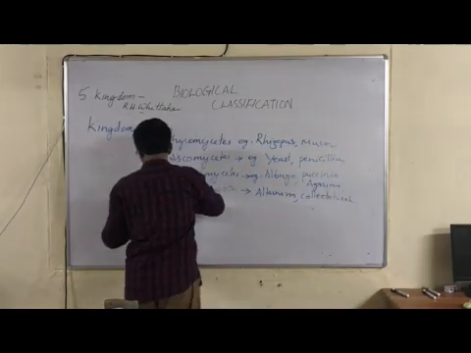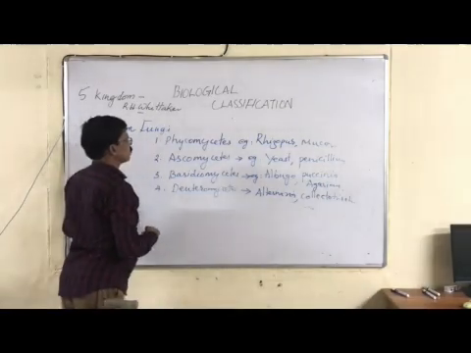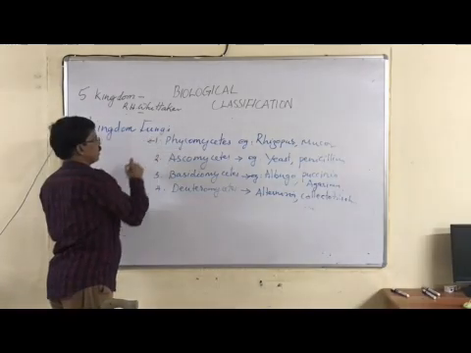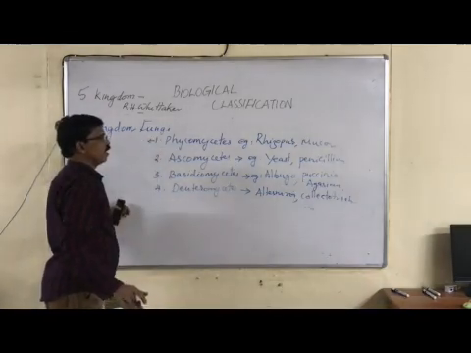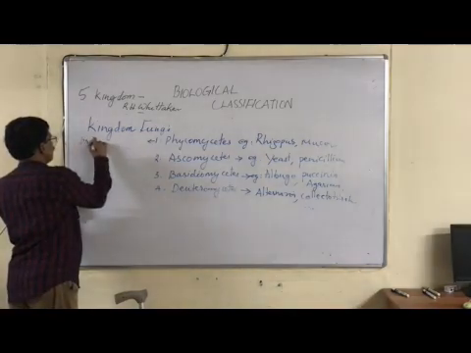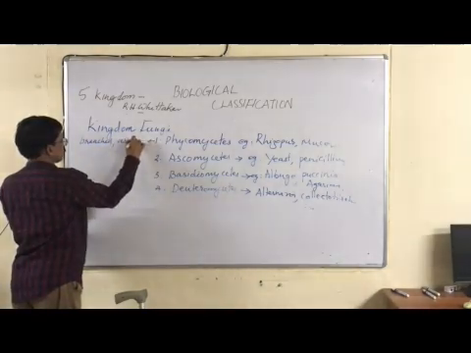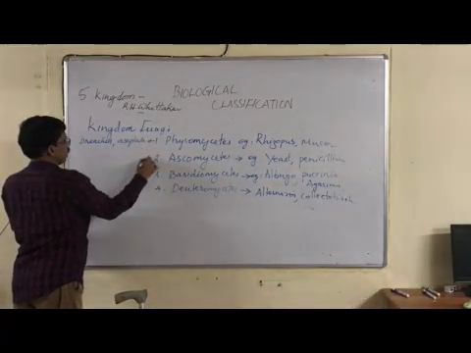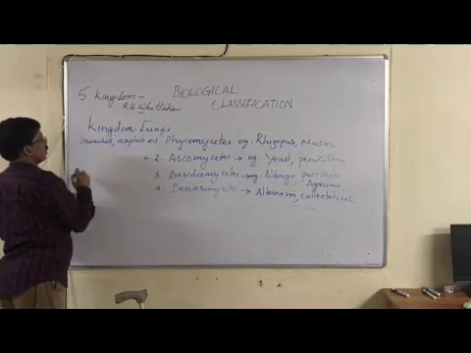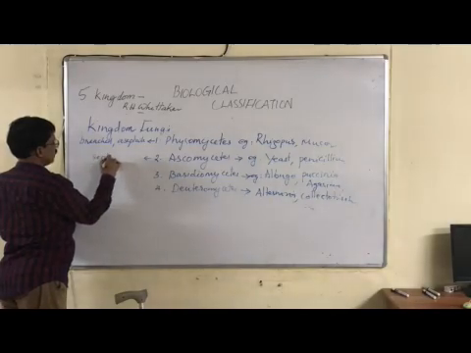So there are four types. Phycomycetes, example Rhizopus. The notable feature of Phycomycetes is that the hyphae are branched and aseptate. In Ascomycetes, the hyphae are branched and septate.